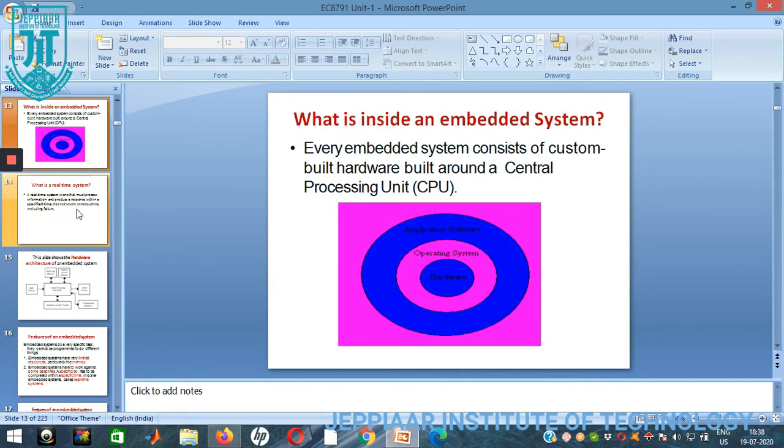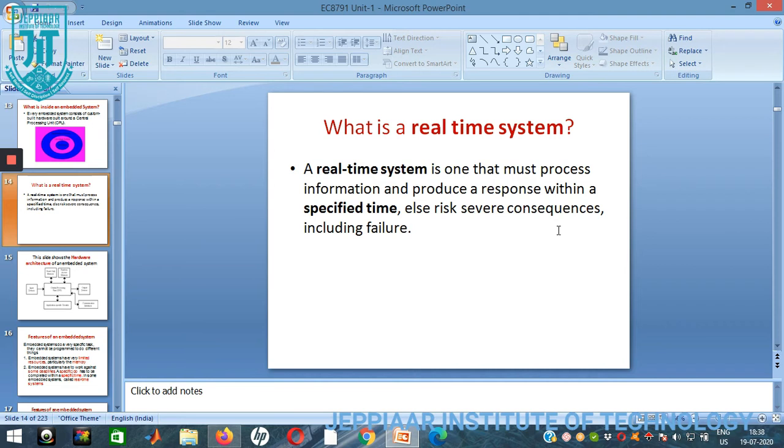Next, what is inside an embedded system? We already know it is comprised of both hardware and software together. As given in the diagram, around the CPU, the central processing unit, inside is the hardware, an operating system and application software. All these put together form an embedded system. What is a real-time system? A system is a model or a project or a prototype. A real-time system is one that must process information and produce a response within a specified time.